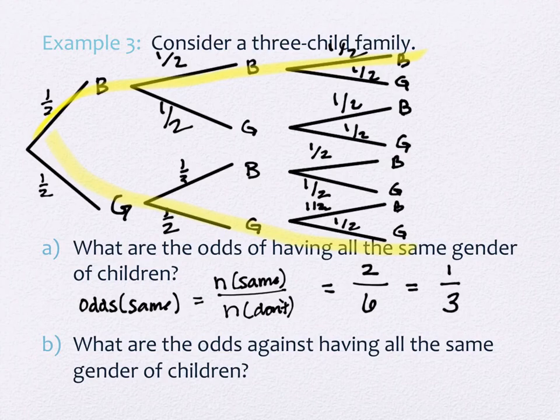I almost mentioned it before and then I got distracted. Thinking about reducing these, we do need to have a little bit of caution. If the question here were asked the odds of having different gendered children, and we flipped our fraction upside down and it's 3/1, we have this innate tendency to say, well, that's just 3. But with the context of what we're working at, you have to leave it as a fraction, even if 3/1 equals 3. Because it's still supposed to be talking about a comparison, and it doesn't make sense to say, what are the odds? 3. 3 what?